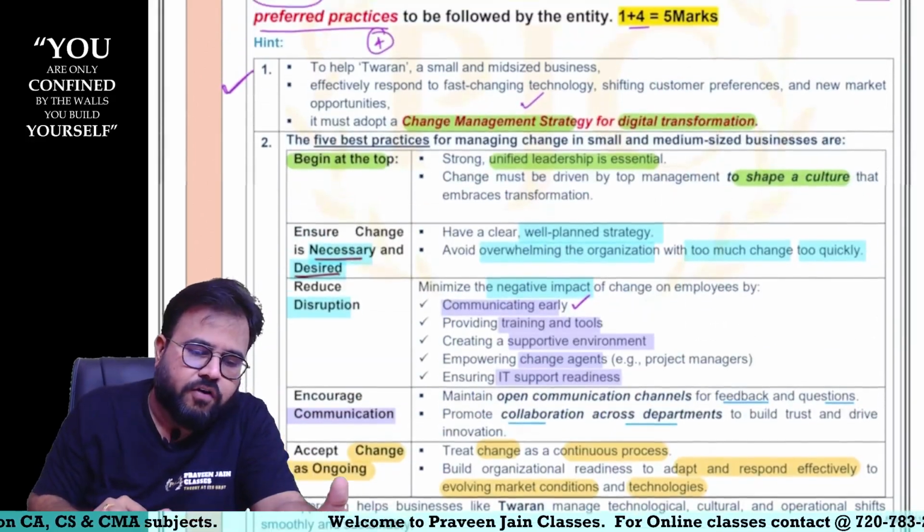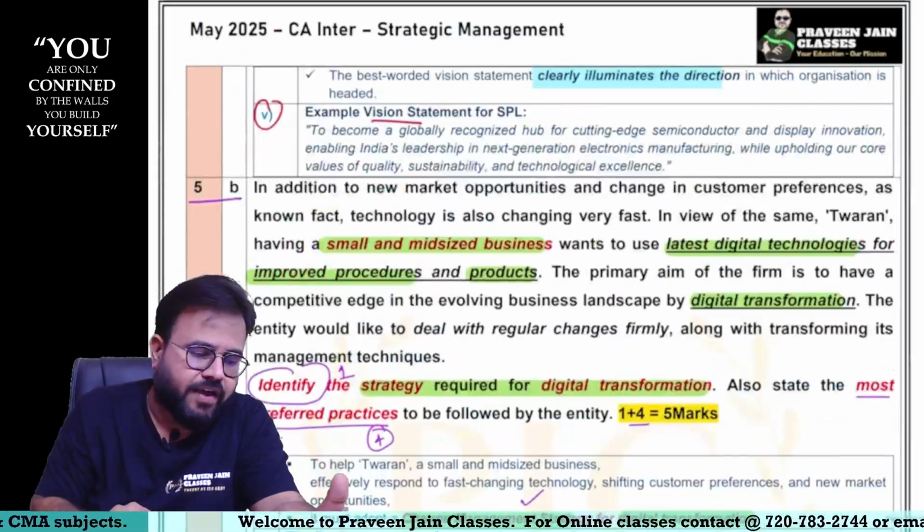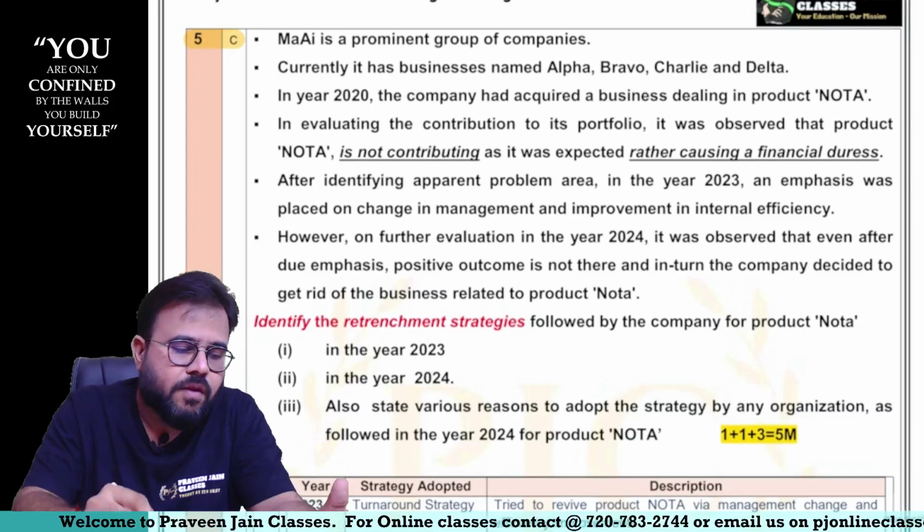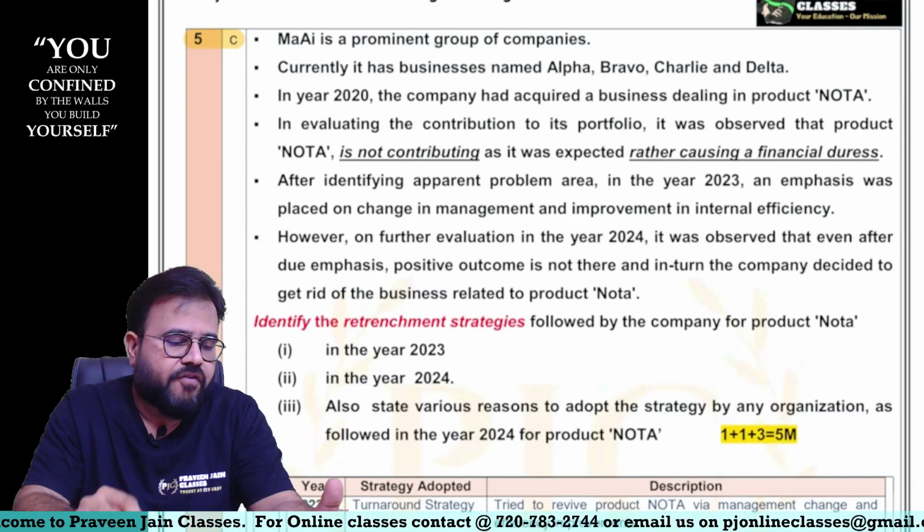So this was the answer for the second part, sir. So 5B is also over, sir. Now let us see 5C, sir. My is a prominent group of companies.